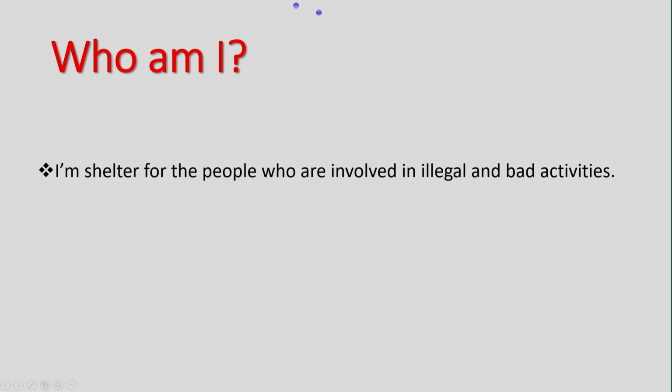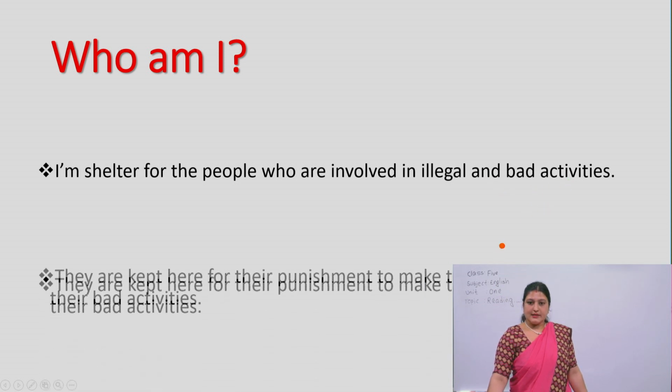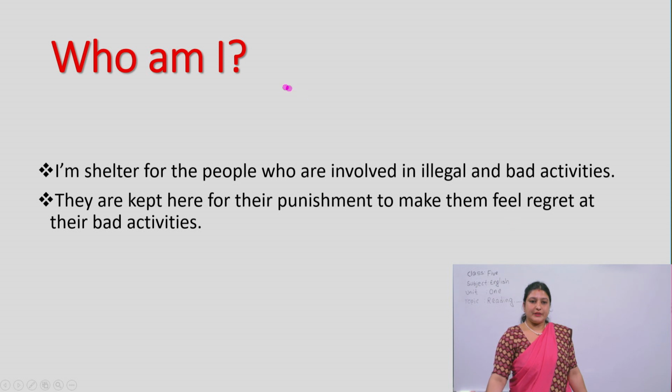the first clue for the riddle is, I am shelter for the people who are involved in illegal and bad activities. The second clue is, they are kept here for their punishment to make them feel regret at their bad activities.